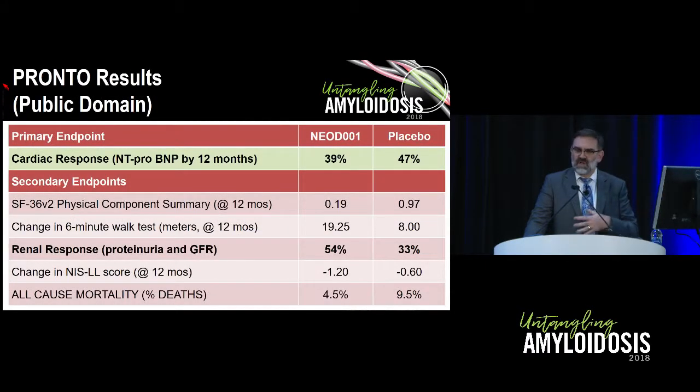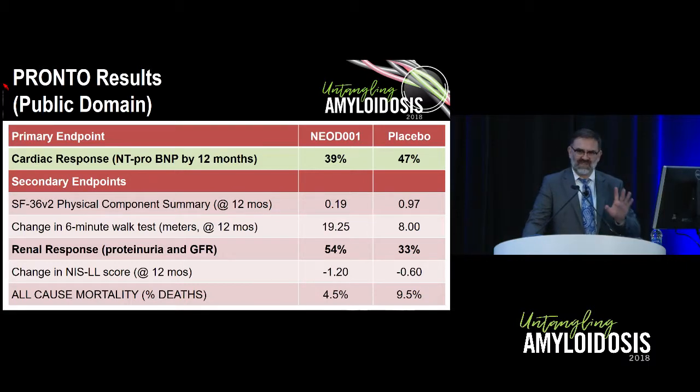So these results are in the public domain, although there hasn't been a formal publication of this yet, but the take-home is the top bar here, which shows that the primary response of NT-proBNP response was not met on this study, with actually fewer patients on the NAOD arm reaching response compared to placebo. And then, although there was a slight increase in the number of renal responses in the NAOD group compared to placebo, it wasn't statistically significant, and all of the other secondary endpoints were also not statistically significantly different.